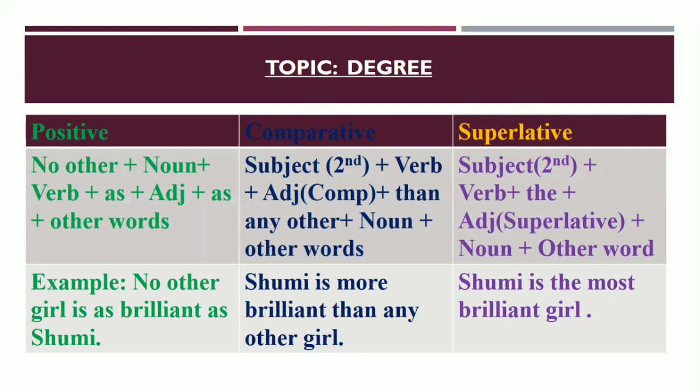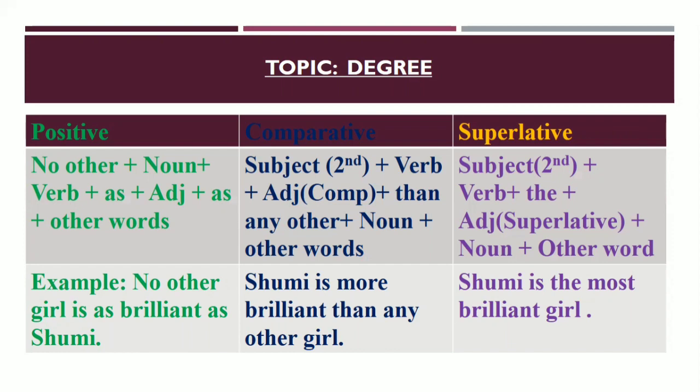Here the second subject of the positive degree will be used, then verb, and then the comparative form of the adjective, then any other, then noun, and then other words. Now look at the structure of the superlative degree. The second subject will be used at the beginning, then verb, and then the, then the superlative form of the adjective, then noun, and then other words.